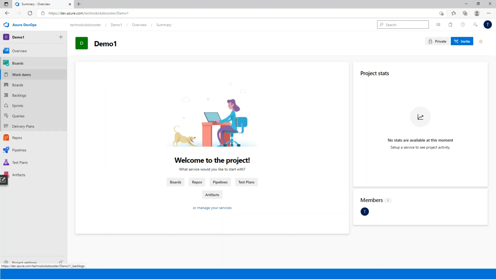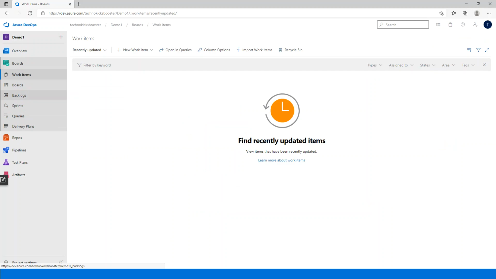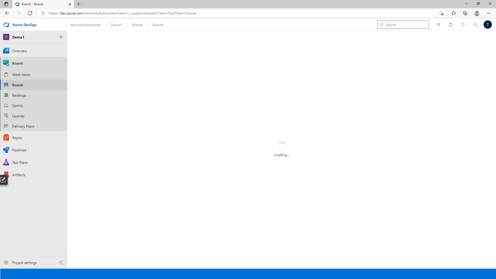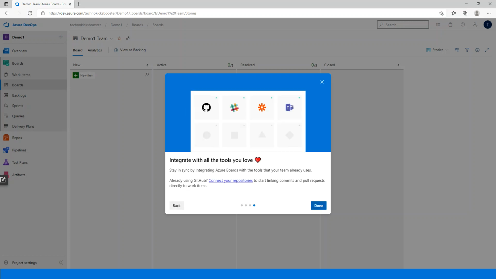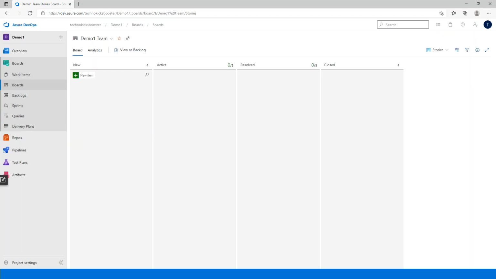Okay, let's click on Boards and see what is available. Since the method is Agile methodology, these are the work item types: bug, epic, feature, issue, task, test case, and user story. Basically these are the types we have in the Agile methodology. Then we have boards, based on the state you have for the board. For example, let's say your user story has a welcome state. You can just click on done, no worries. You can integrate them with Slack, Jira, and all that stuff also.